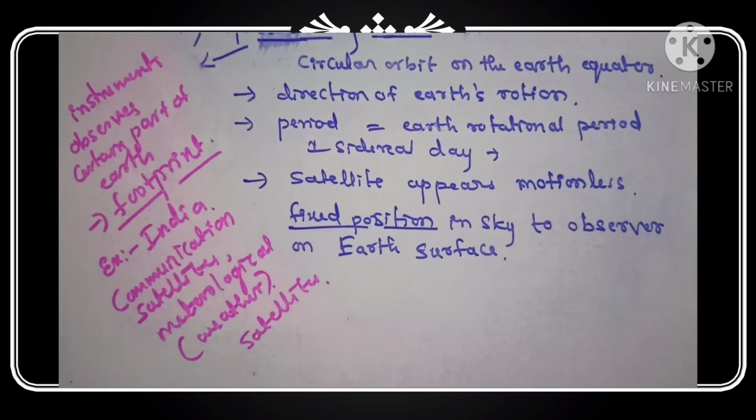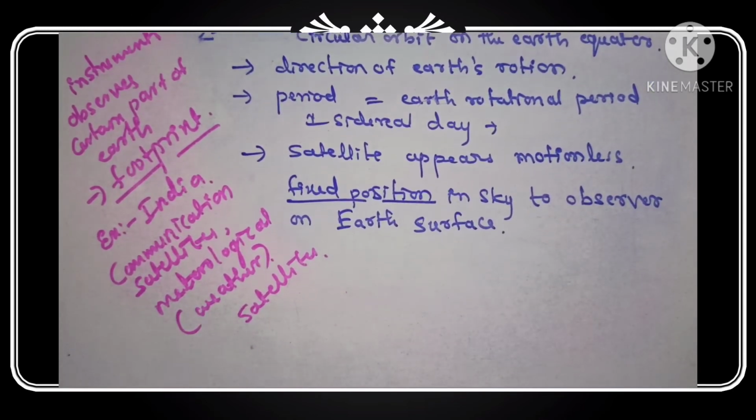And the next one is what? Elliptical orbit. The types of satellite orbits are the circular orbit and the elliptical orbit. In circular orbit, the four types are over now.